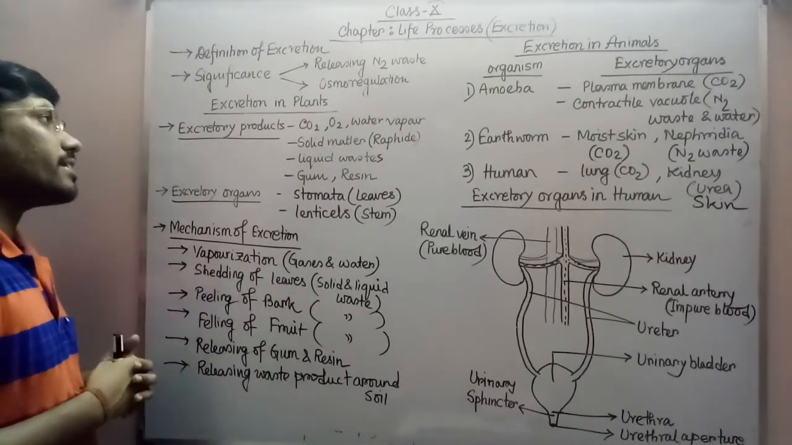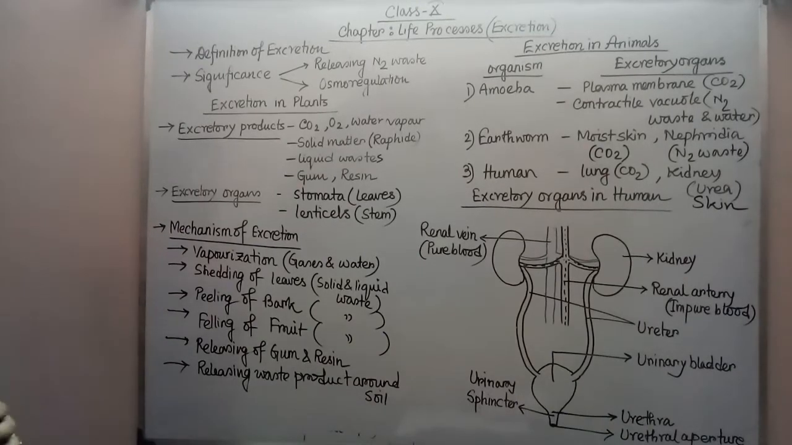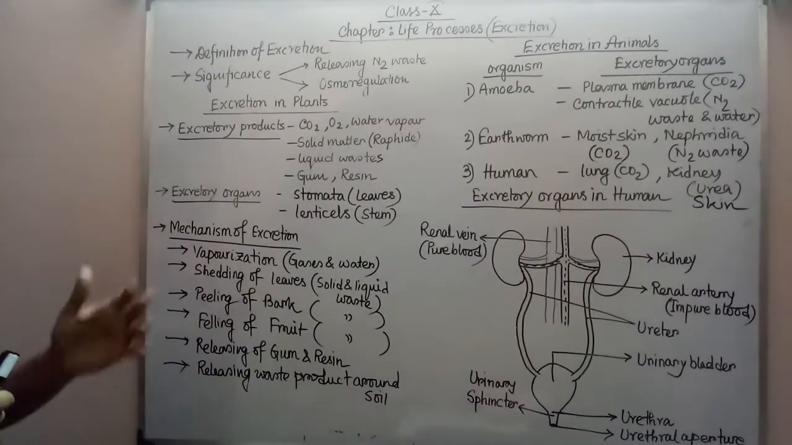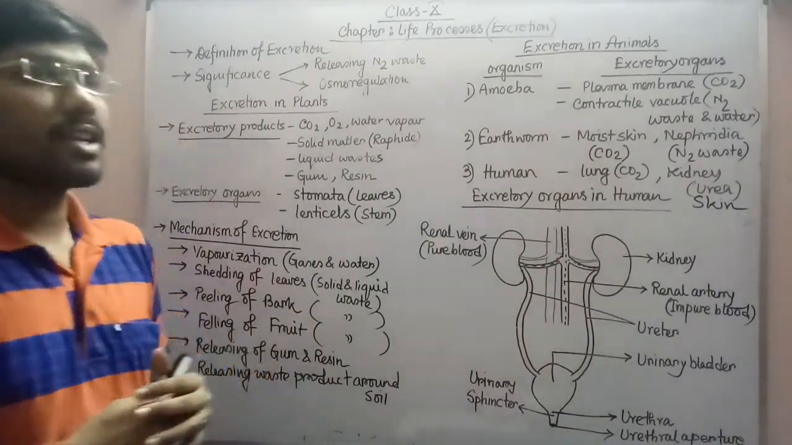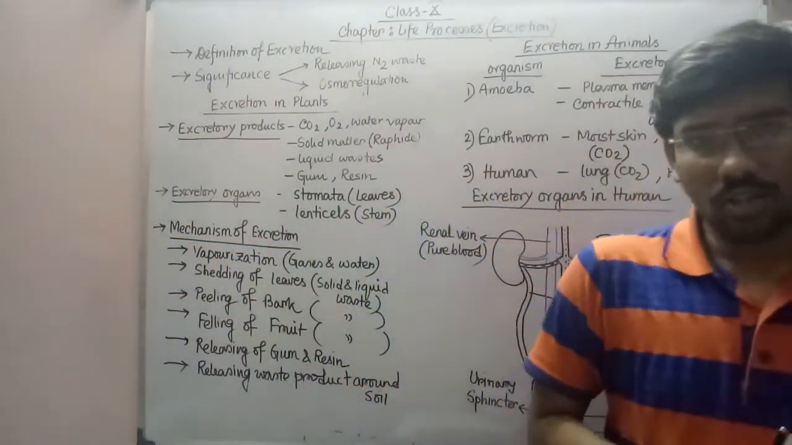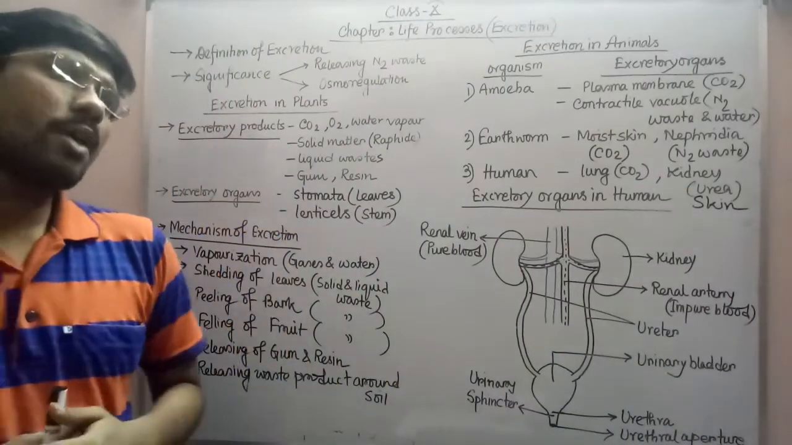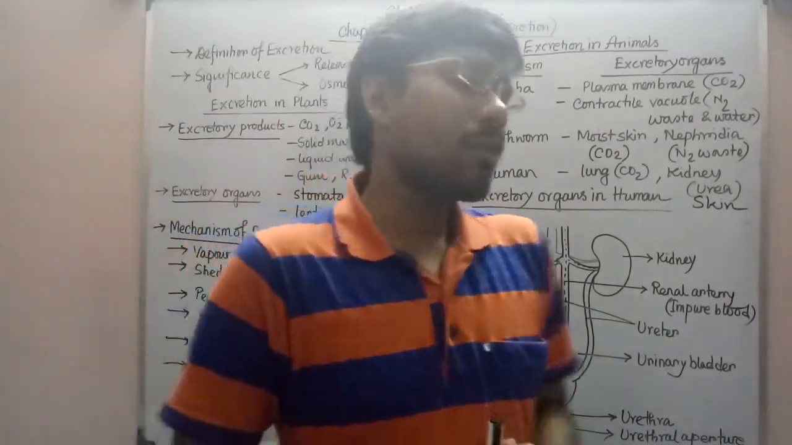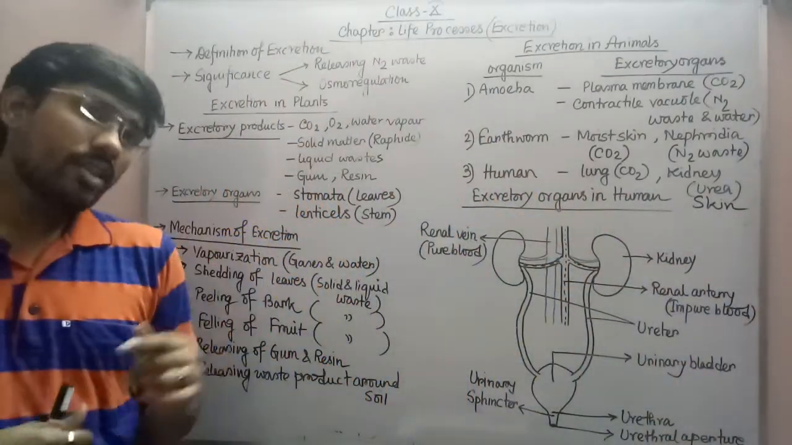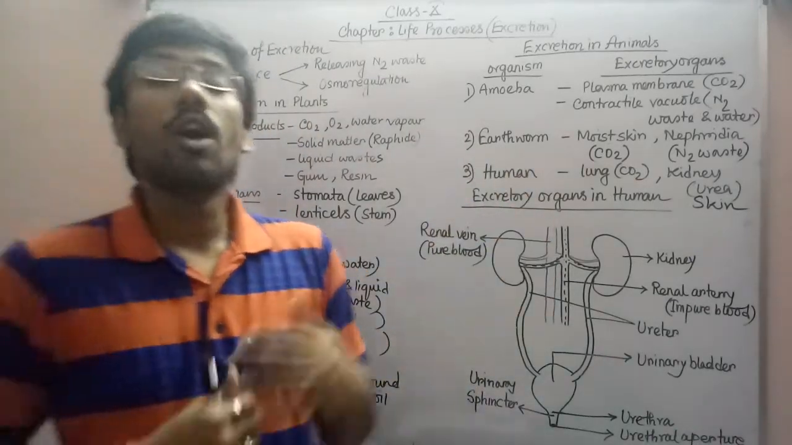So first we will enter into excretion in plants. First of all we have to know which excretory products are commonly present in plants. First one, you can see that plants are producing carbon dioxide, oxygen and water vapor as their excretory products. How? When plants perform photosynthesis, they release oxygen, so oxygen is the waste product at that time. When plants perform respiration, like other organisms, carbon dioxide is the excretory product. And when plants perform transpiration, the excess water is released in the form of water vapor.